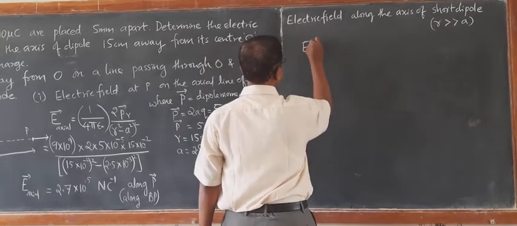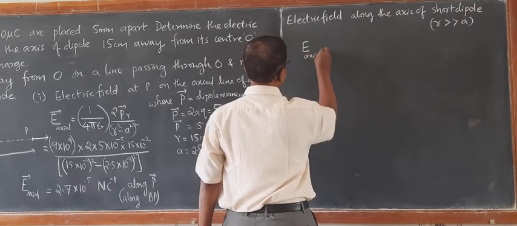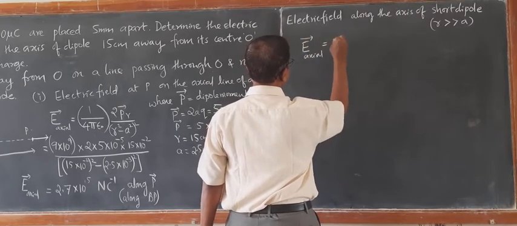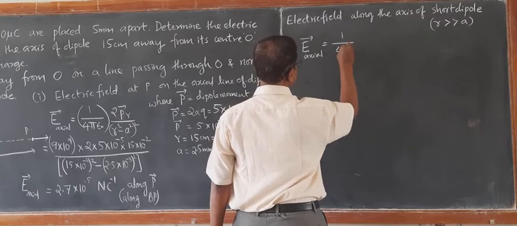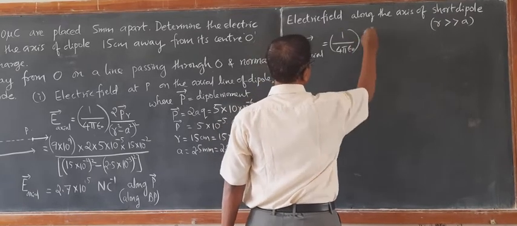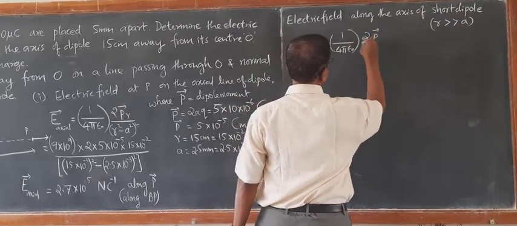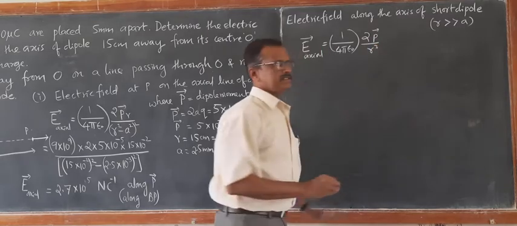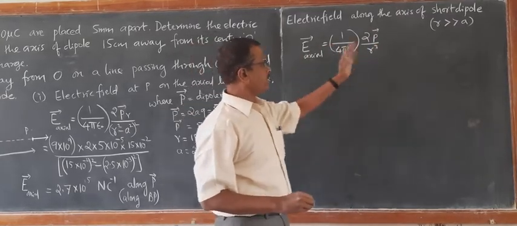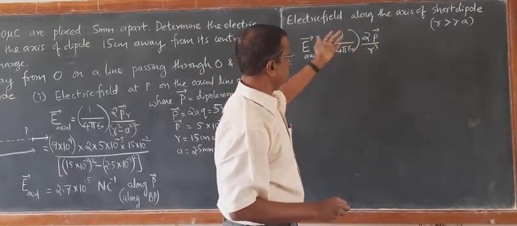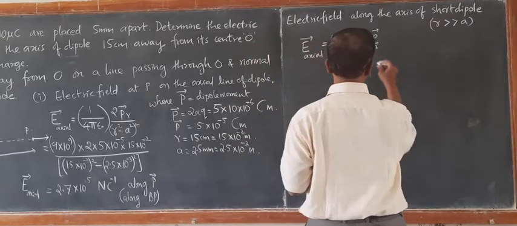So E axial for a short dipole is given by 1 by 4 pi epsilon times 2P divided by R cube. This is very easy to remember. We know P, we know R, just substitute and we get the result.